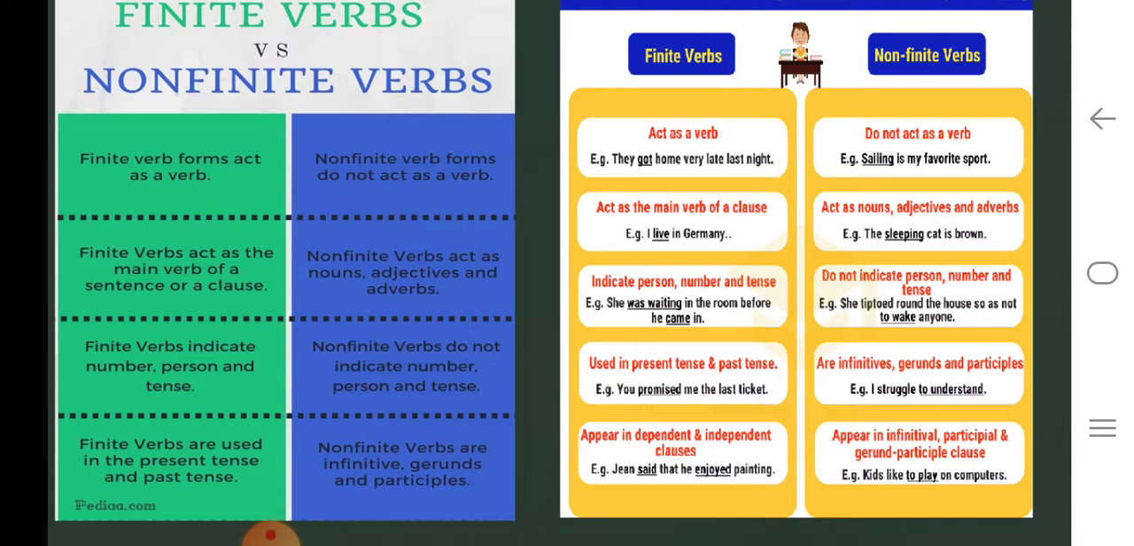Finite verbs are used in the present tense and past tense. Non-finite verbs are infinitives, gerunds and participles. Look at this table clearly. Read it again and again. It is definitely going to get registered in your mind so that you will have a better understanding of finite